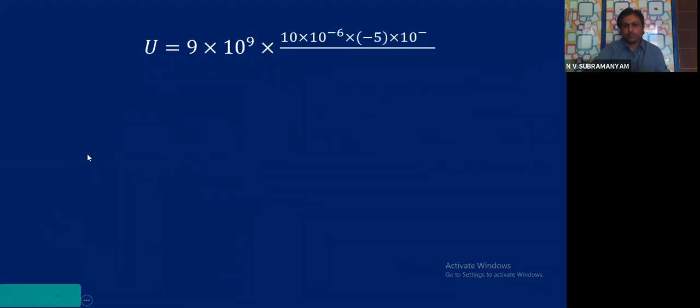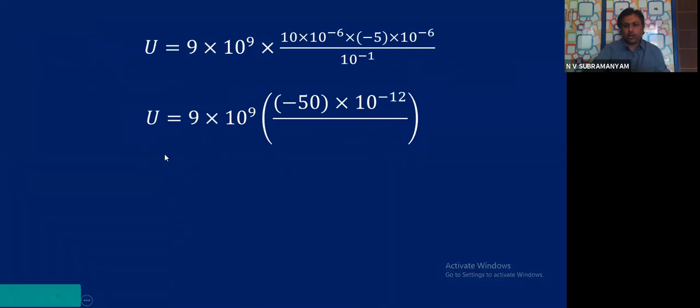Substitutions you see carefully. Now you explain to me how I got these values. Correct. Let us see. 10 into minus 5, minus 50. 10 power minus 6, 10 power minus 6, 10 power minus 12. I need not explain. So now divided by how much you are having? 10 power minus 1. And as usual, 1 by 4 pi epsilon 0 is 9 into 10 to the power of 9.